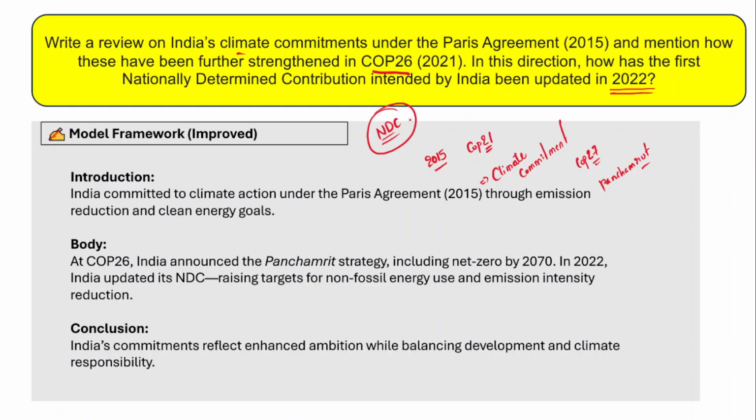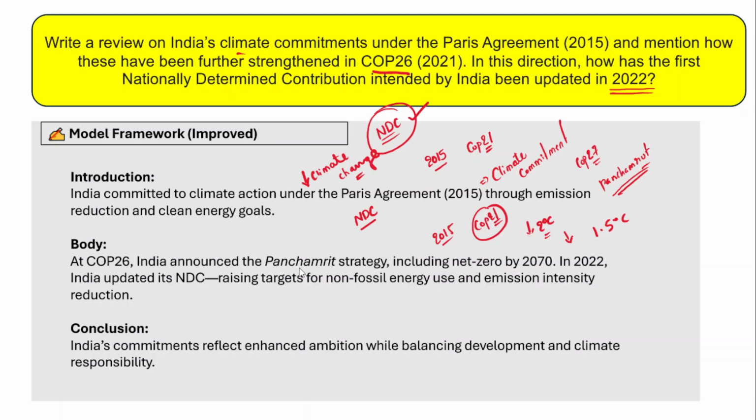So NDCs are intended nationally determined contributions to mitigate climate change, to minimize the worst effects of climate change, and to reduce global warming. Now we all know that the COP21 Paris climate deal had the overall objective of keeping global temperatures below 2 degrees Celsius, or if possible below 1.5 degrees Celsius. Right, this is the objective of COP21. So India announced its nationally determined contributions, its climate commitments, and also the Panchamrit goals.